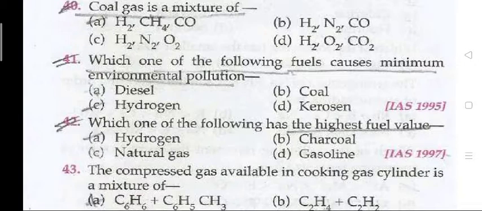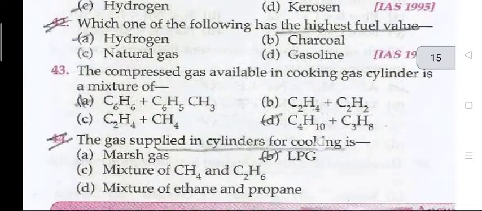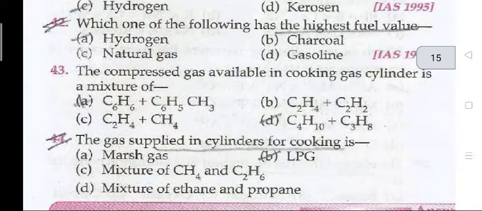Question 41. Which one of the following fuels causes minimum environmental pollution? Hydrogen. Question 42. Which one of the following has the highest fuel value? Hydrogen. Question 43. The compressed gas available in a cooking gas cylinder is a mixture of C4H10 plus C3H8. Question 44. The gas supplied in cylinders for cooking is LPG.